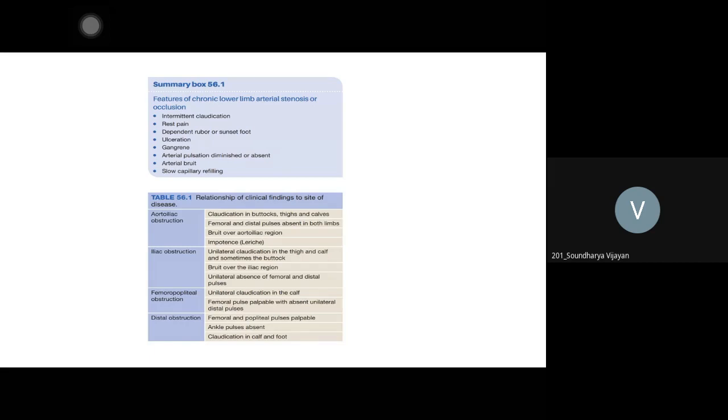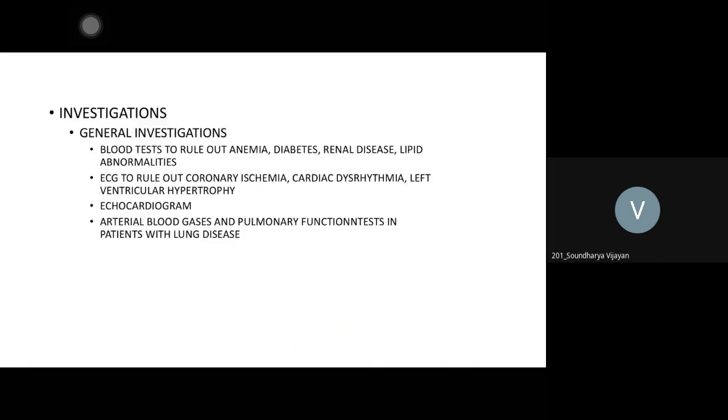Femoropopliteal occlusion, beyond the femoral artery and between the popliteal artery occlusion. Characteristically, the patient will have calf pain. In the thigh region, the patient will say there is no pain, but the pain from the calf below is there. In distal obstruction, only the ankle region and claudication, the patient may have calf pain on walking. So you get the level of block and where the pain is anatomically. Very basic, but very important.